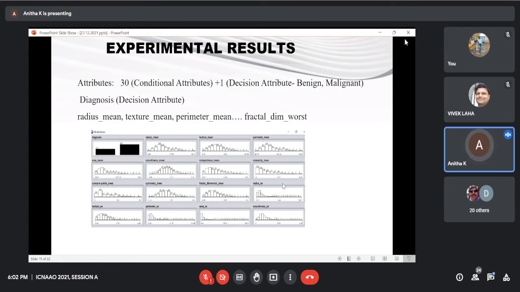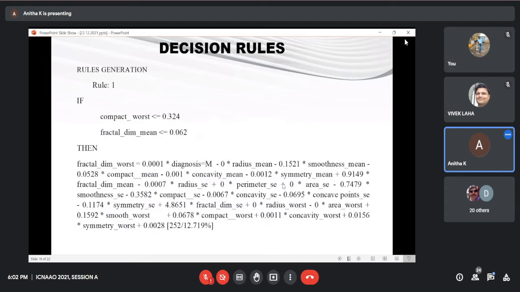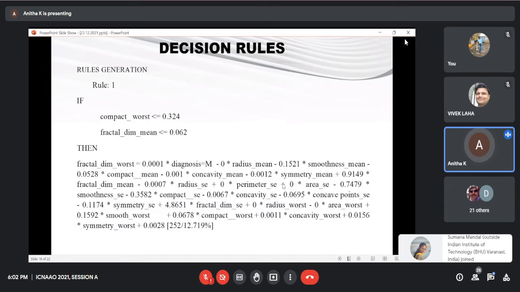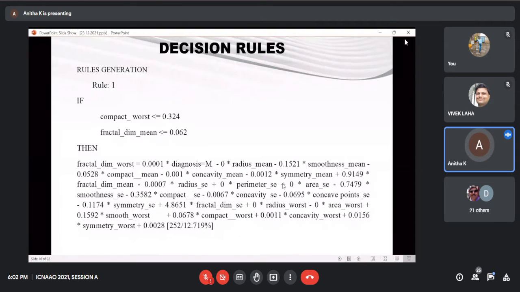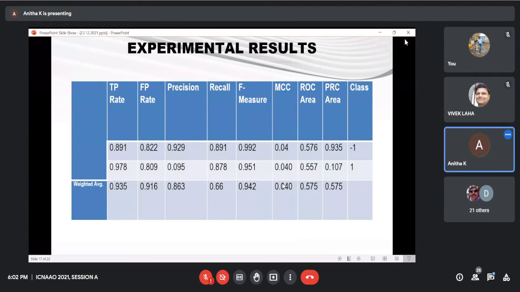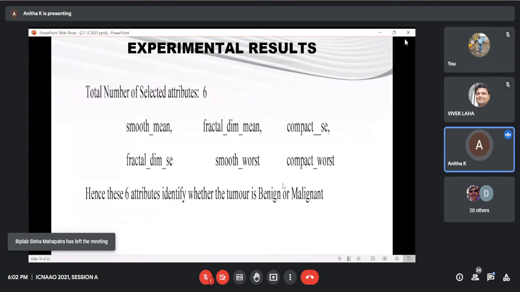This is the graphical representation for each conditional attribute. While implementing this data set in the WEKA classifier tool, several rules have been framed. More than 35 deterministic rules have been framed. Here I have quoted only one rule. Based on these decision rules, this is the confusion matrix result. By using these decision rules, reducts have been generated.